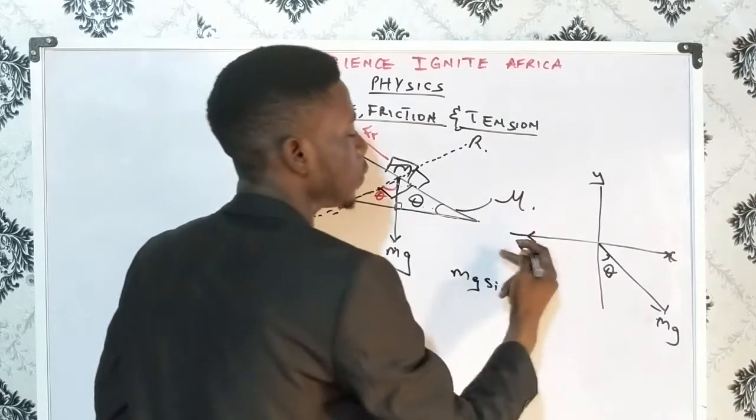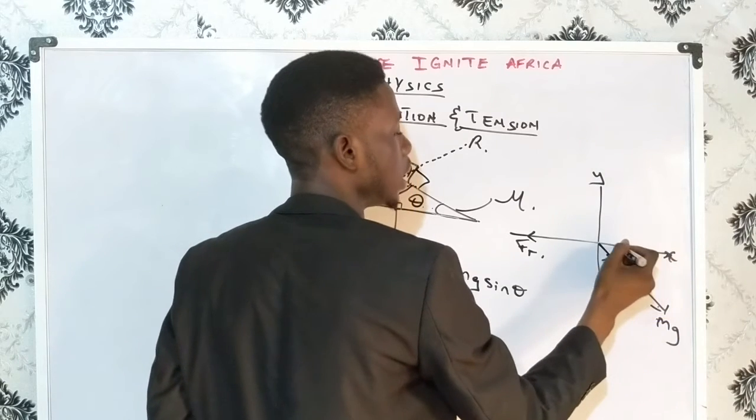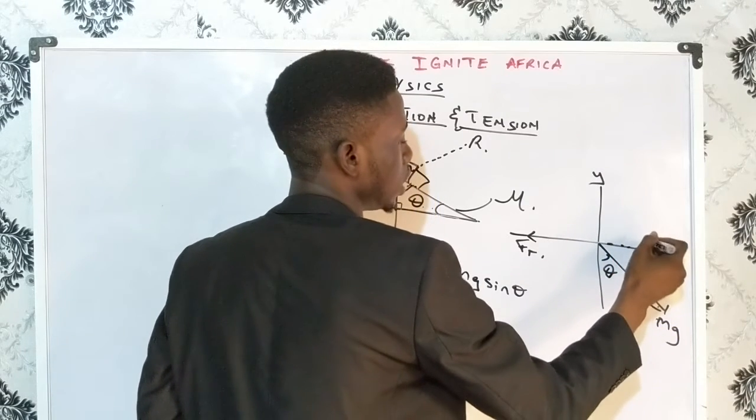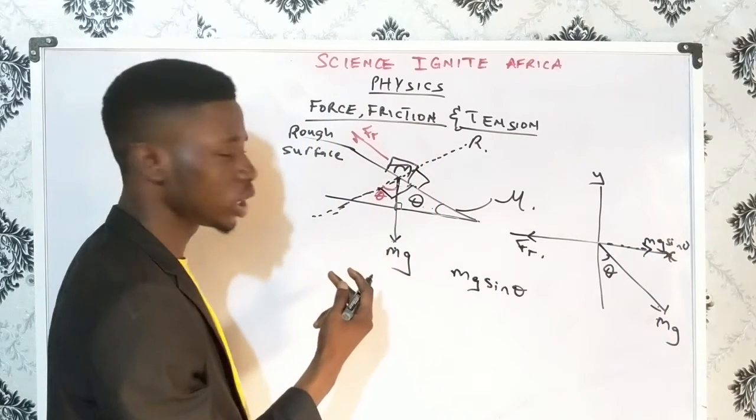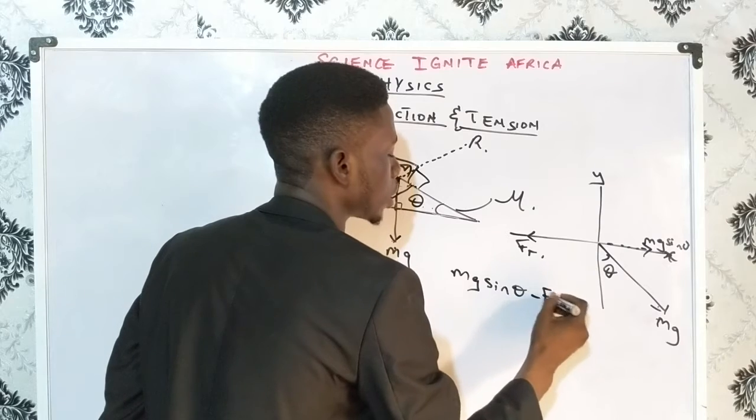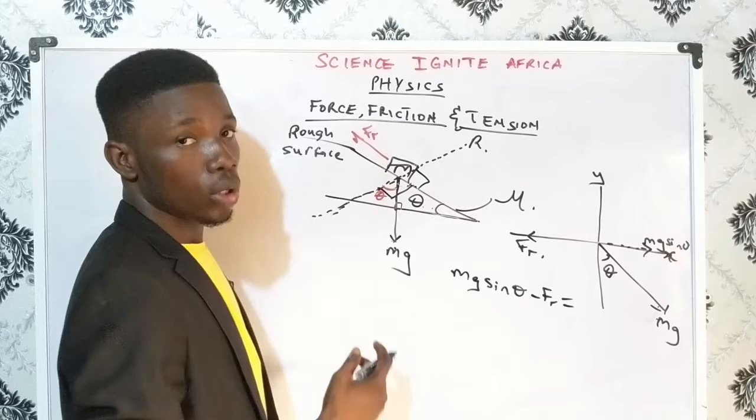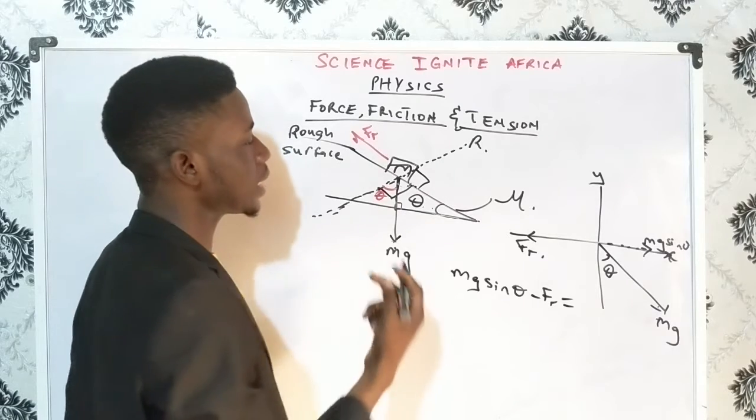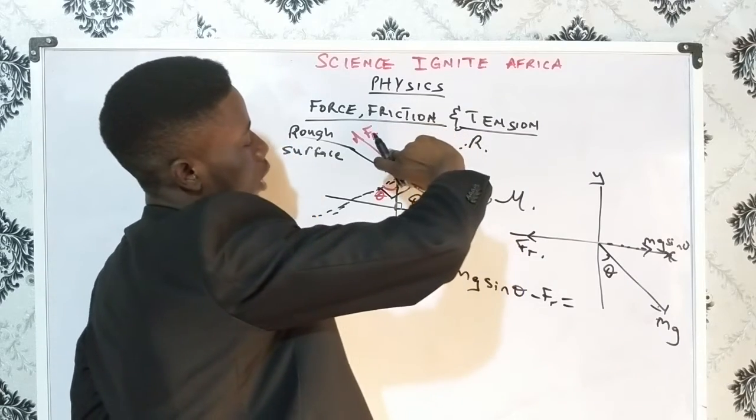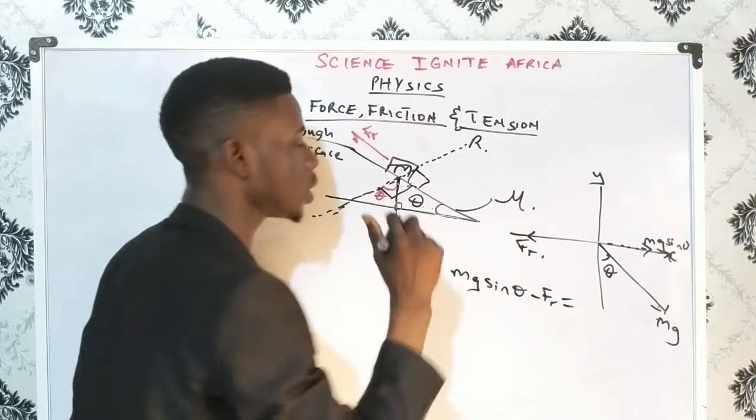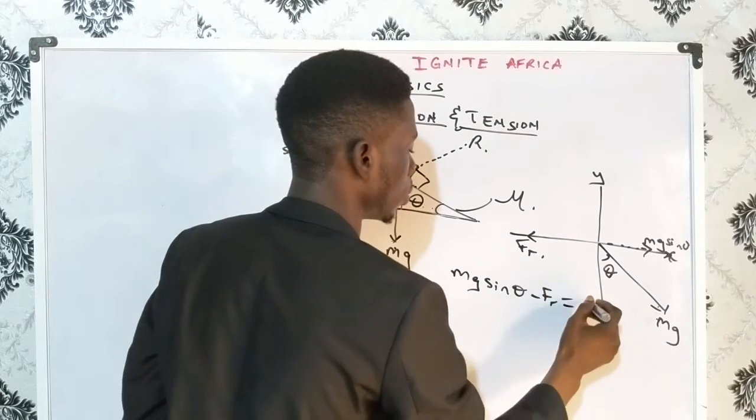Now, the frictional force is acting in the opposite direction, because once you resolve mg to this side, mg sine theta will be acting in this direction. So the frictional force is acting in the opposite direction. So we have mg sine theta minus fr, and this should equal ma. But let's say the frictional force was able to keep it steady here, able to prevent it from sliding. So we have mg sine theta minus fr equals 0.